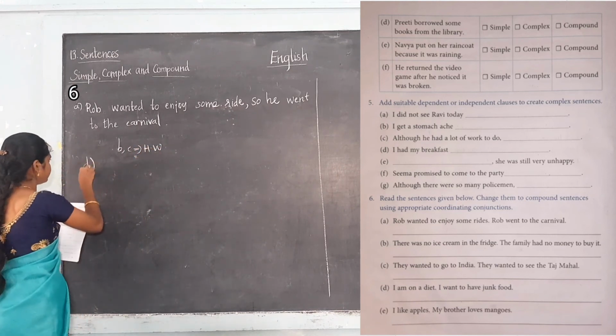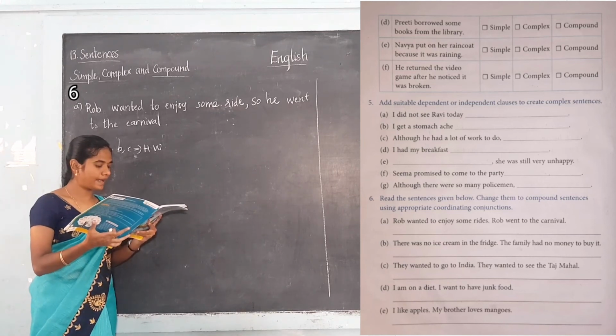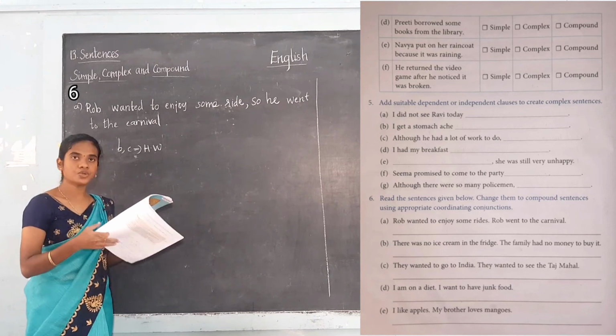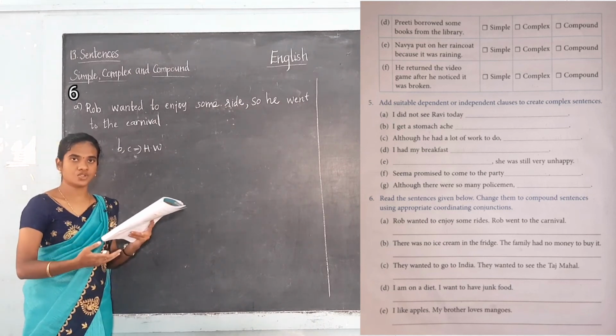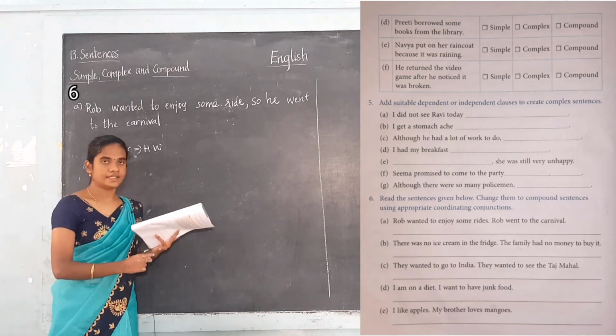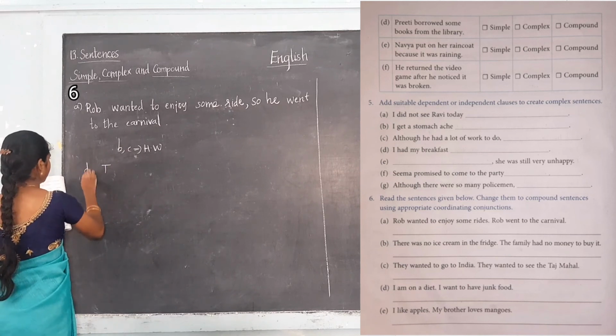And D, I am on a diet, I want to have junk food. So these are the two independent clauses. How can we join them?